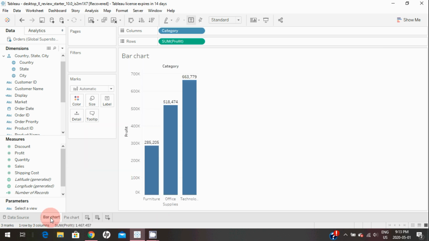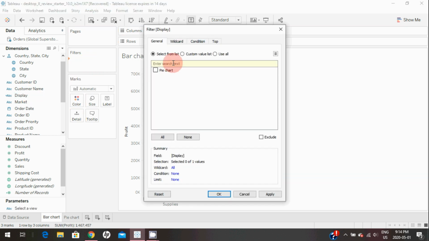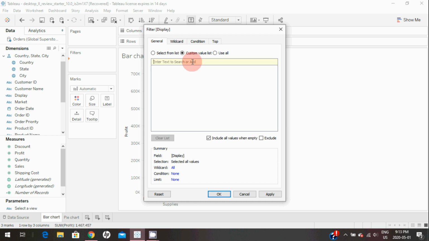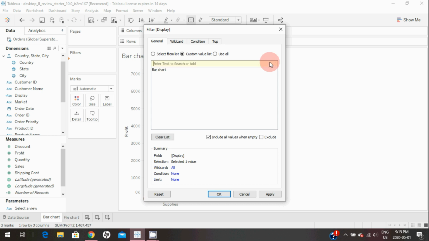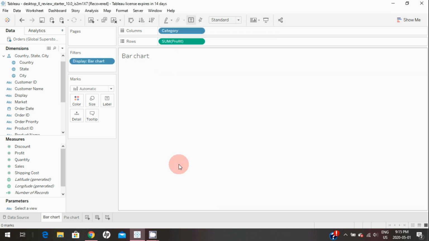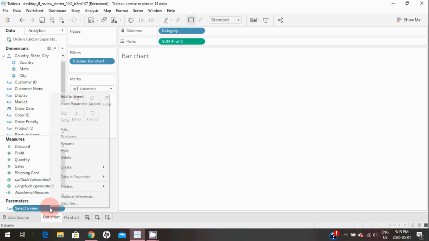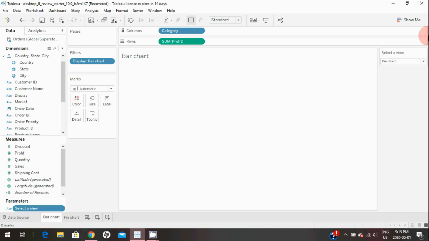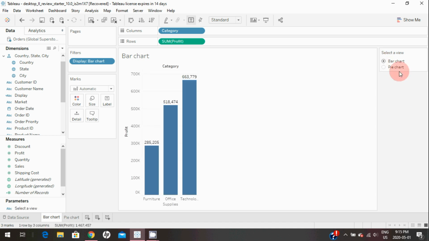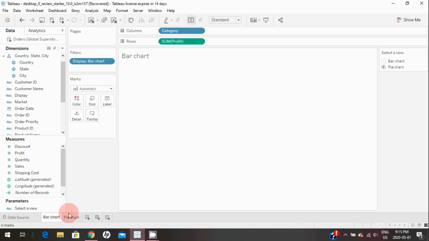So we will go back to the bar chart. Here I will do the same thing. I will bring display to the filter, and then we'll go back to the custom value list. I will type bar chart and click on this plus icon, hit apply, OK, and then I will right click on this parameter and click on show parameter control. I will do the same which I did for the pie chart. Click on this drop down arrow and select single value list, and if I select bar chart, then it will show the bar chart. If I select pie chart, it will not show anything.